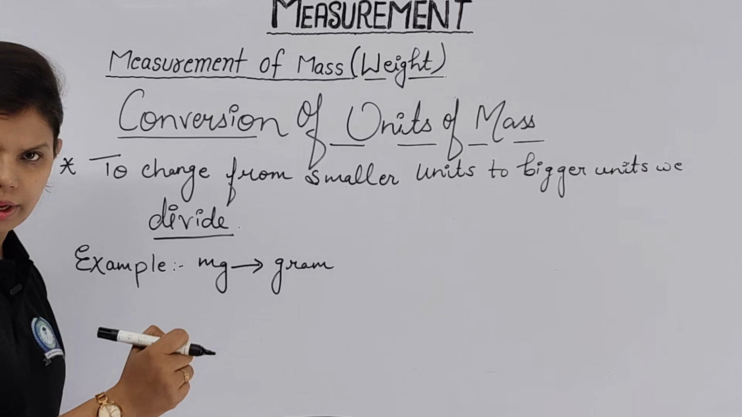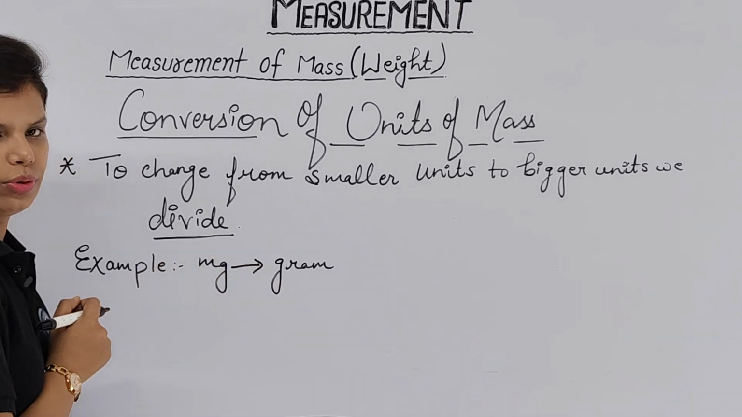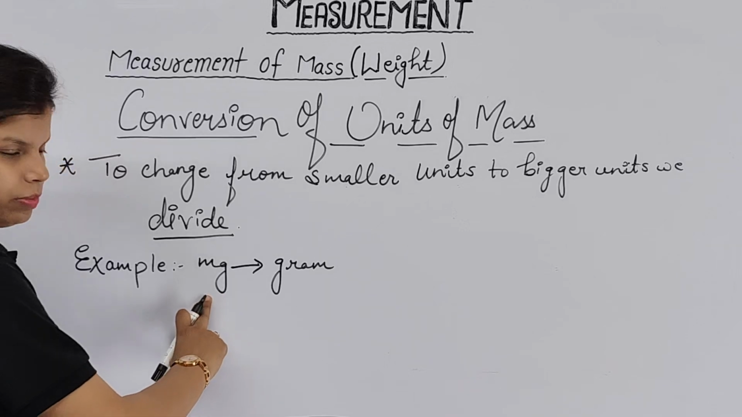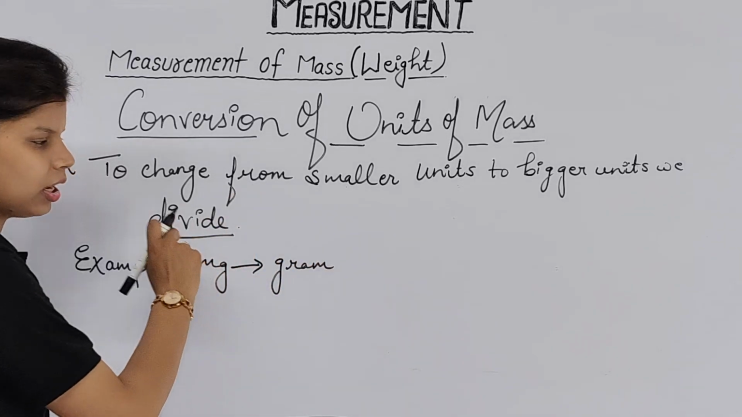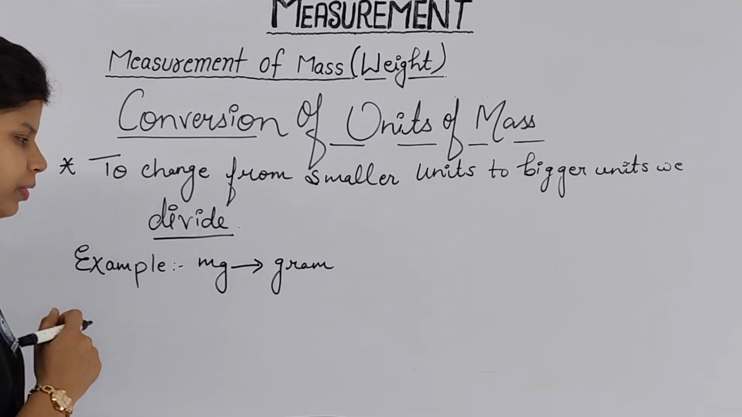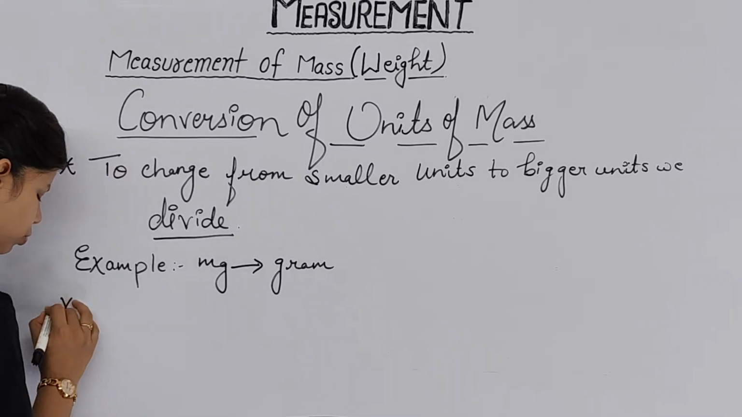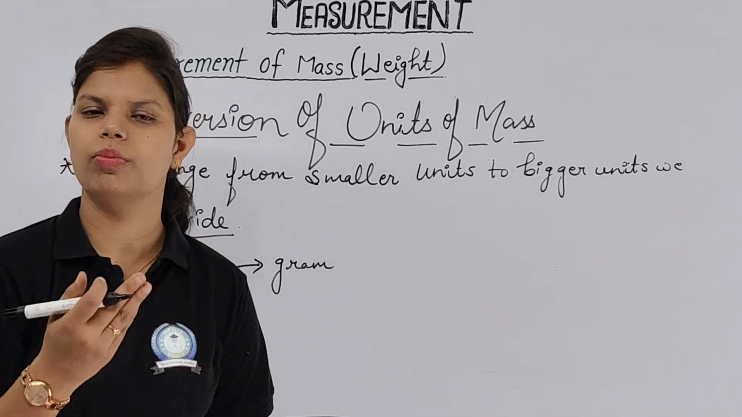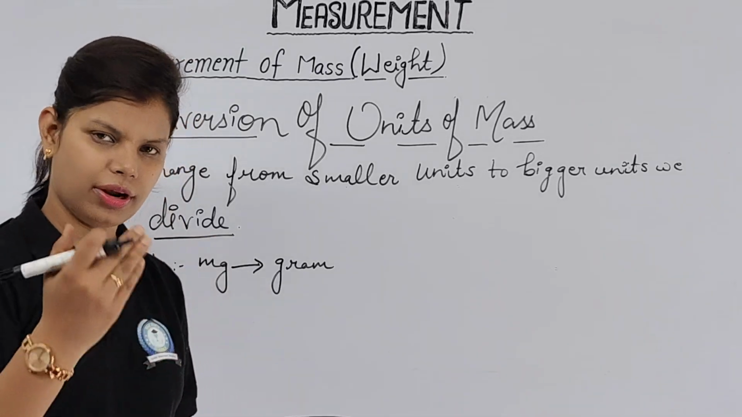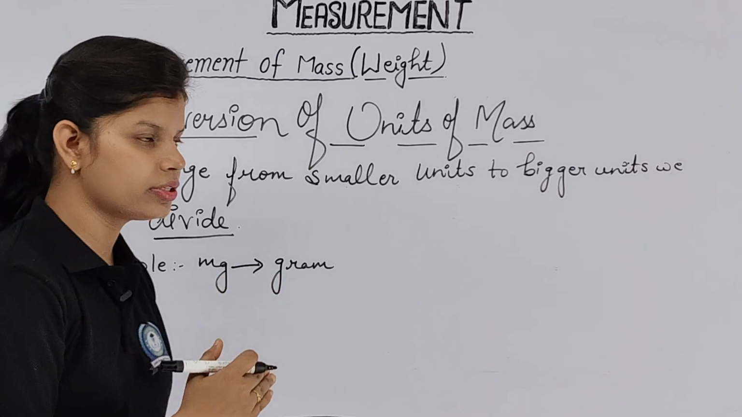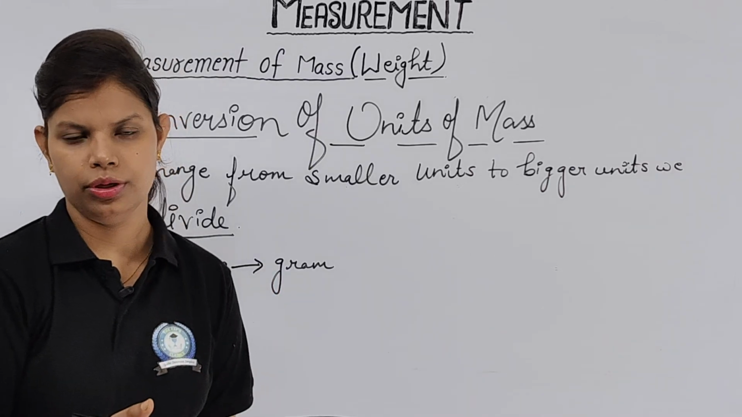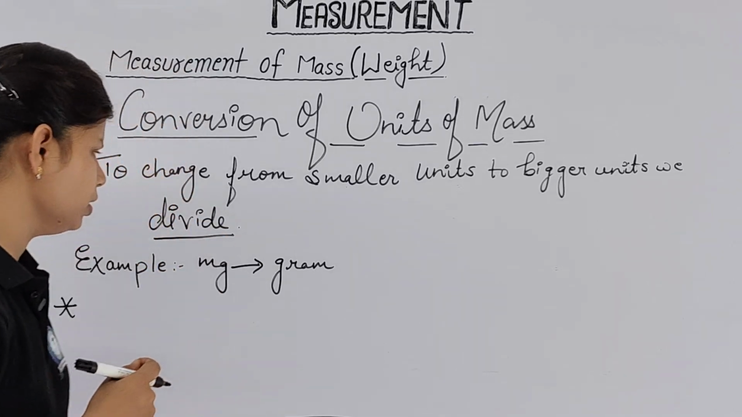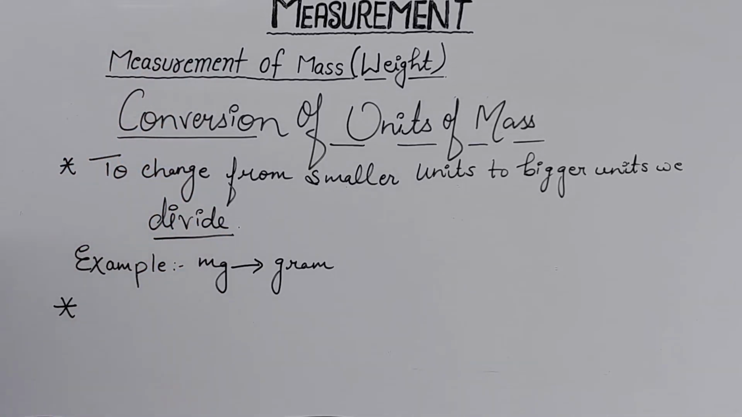When we deal with the numericals, we will let you know how you are going to convert. When you convert from smaller to bigger units, simply remember that you have to divide. Now the second important thing to note down: when you have to change from bigger units to smaller units, what will you do? If you have any answer for this, please write your answer in the comment section.